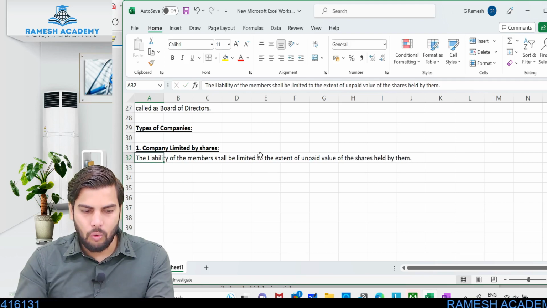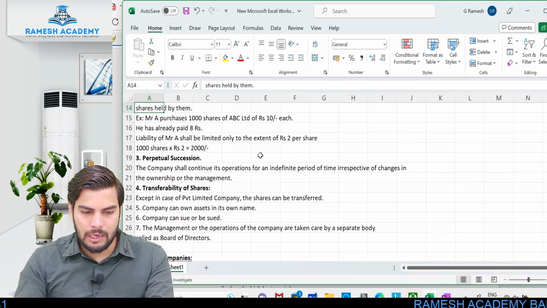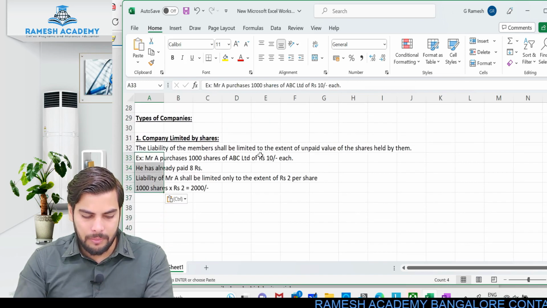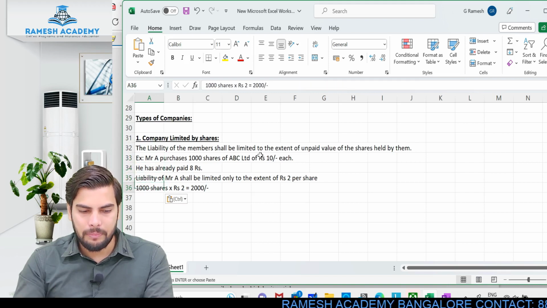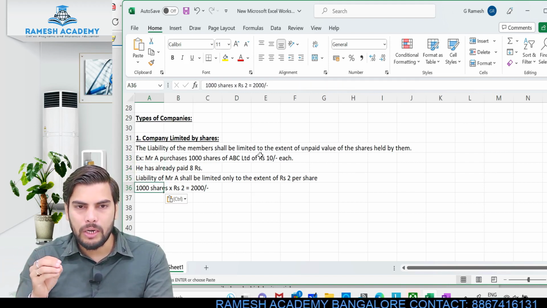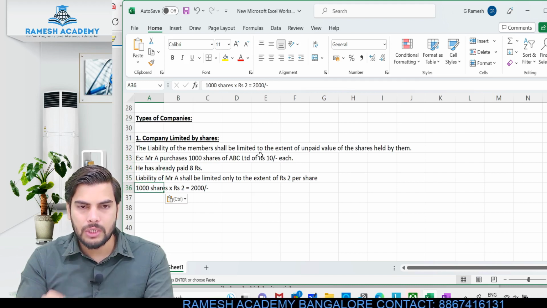The same thing that I explained over here when it comes to limited liability. You remember this? The same example I'll just copy paste over here, because when it comes to company limited by share, the meaning is same. So the liability of the members or shareholders will be limited only to the extent of unpaid value of the shares which is held by him.